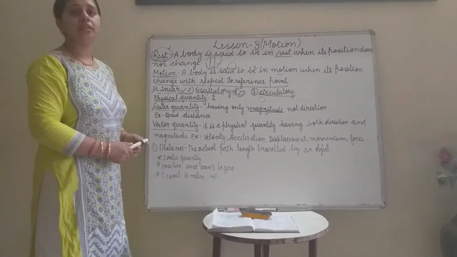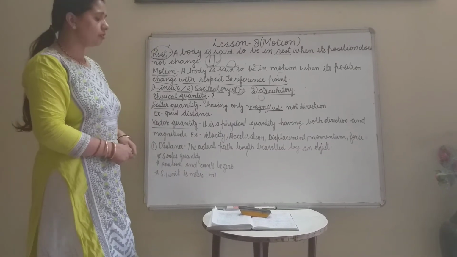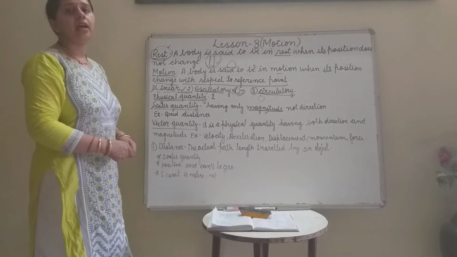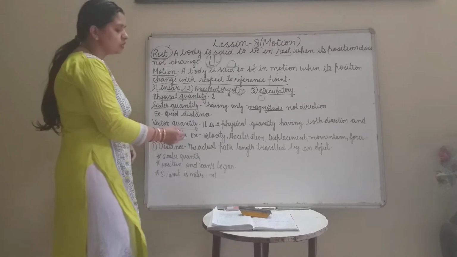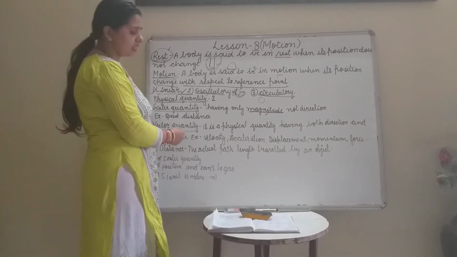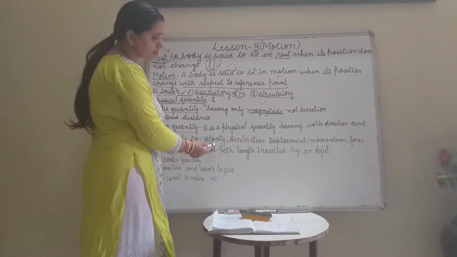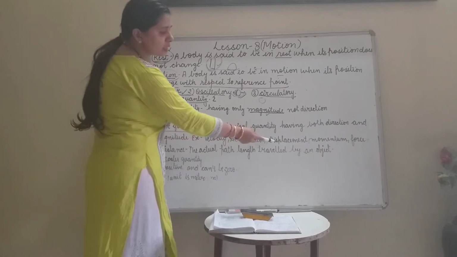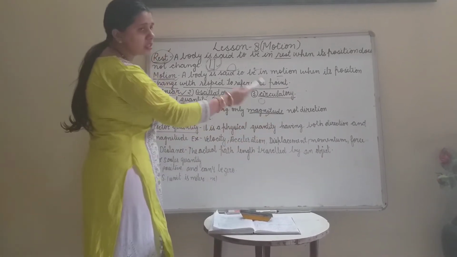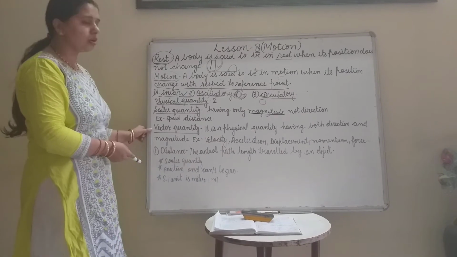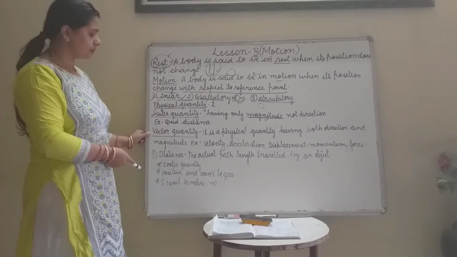Magnitude is a numerical value, means a number, and direction also. Examples of vector quantity are velocity, acceleration, displacement, momentum and force. They are all examples of vector quantity.